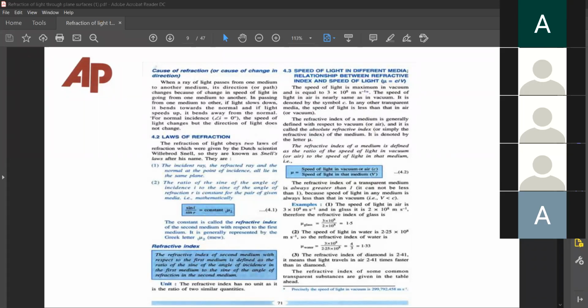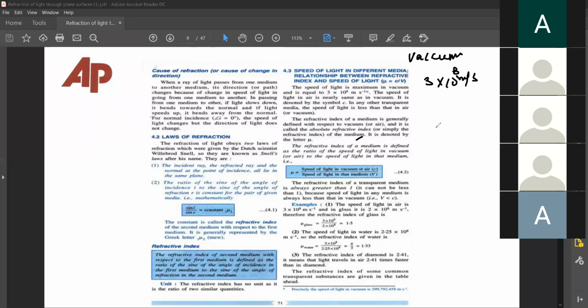Now we have been talking all this time about how, when light travels from one medium to another medium, it changes velocity. Suppose light is going in vacuum. उसकी velocity होगी 3 into 10 power 8 meter per second.